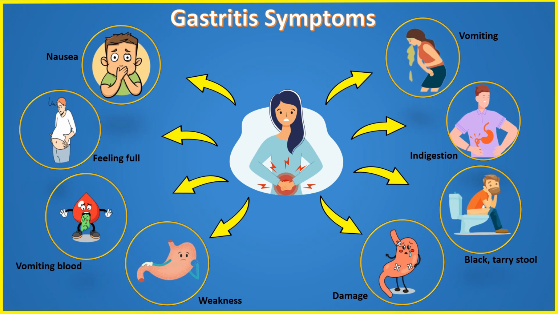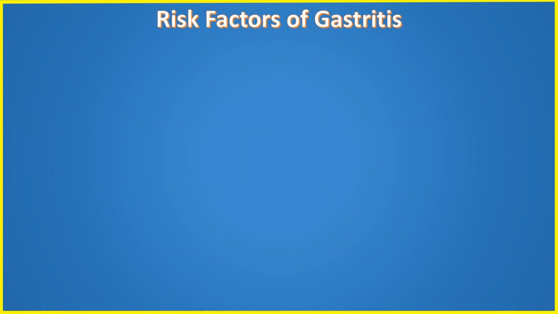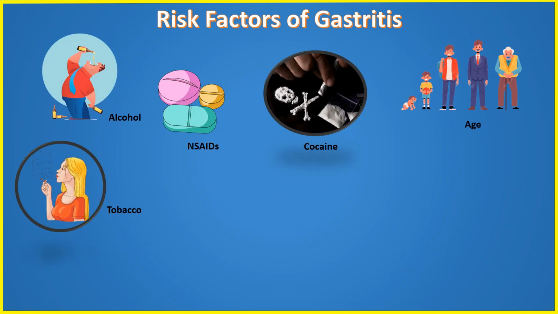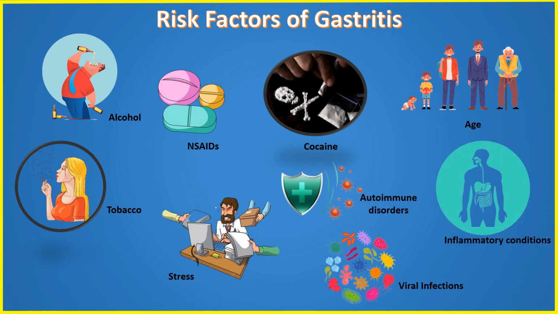Weakness in the stomach lining allows digestive juices to damage and inflame it, causing gastritis. Having a thin or damaged stomach lining raises the risk for gastritis. Risk factors for developing gastritis include the following: heavy alcohol consumption, long-term use of non-steroidal anti-inflammatory drugs like ibuprofen and aspirin, cocaine use, advancing age, and tobacco use. Other less common risk factors include stress, autoimmune disorders, inflammatory conditions like Crohn's disease, and viral infections.